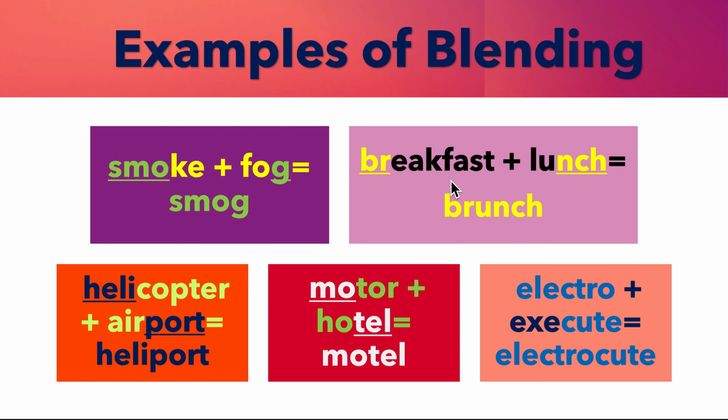Likewise, we have breakfast and lunch: the beginning of breakfast, br, and unch, and then we have brunch. Likewise, we have helicopter and airport: the beginning, heli, and the last part, port, gives heliport. Then we have motor plus hotel: the beginning of the word, mo, and the last part, tel, gives motel. Electro plus execute: the beginning, electro, and the ending, cute, gives electrocute. We have these examples of blending.